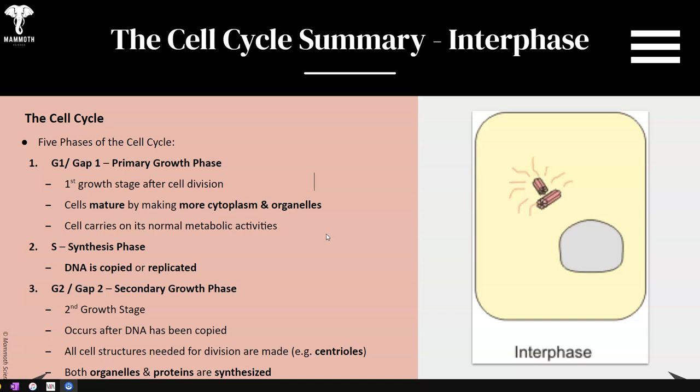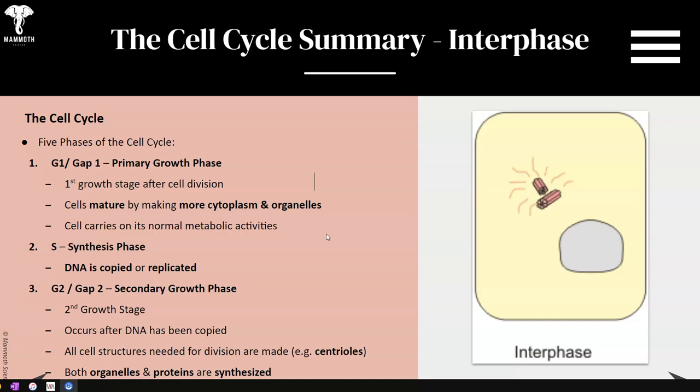First growth phase after cell division is when cells mature or they make more cytoplasm or organelles because remember they're preparing to double up in size, eventually to divide. Cells carry on as normal metabolic activities until we enter S phase. Now S phase, also known as synthesis phase, is where DNA is copied or replicated. Probably the most important phase because when you're copying DNA, this is when copying errors or mutations can occur.